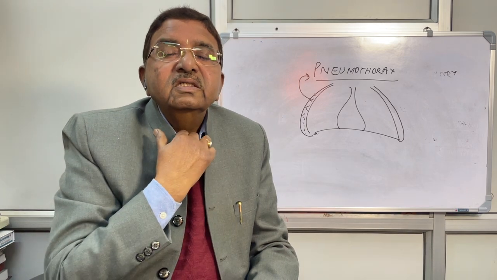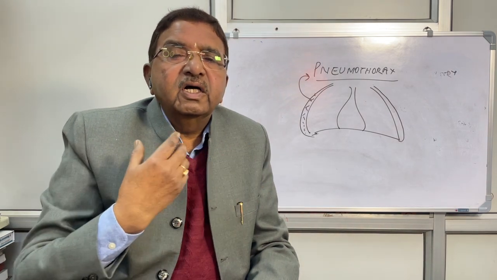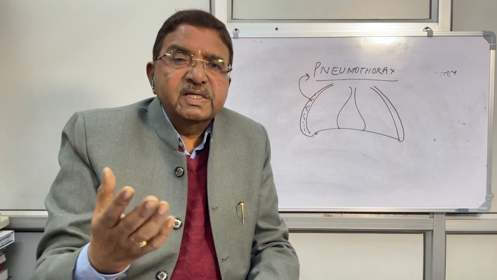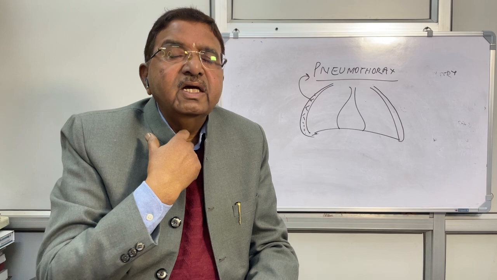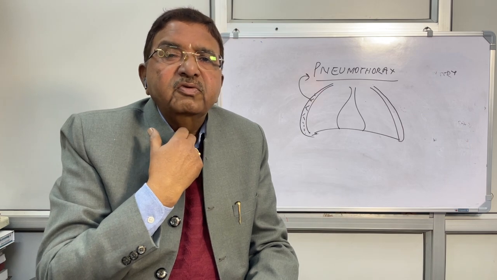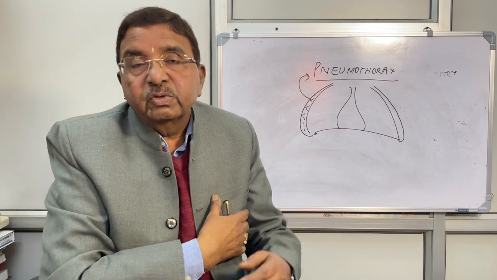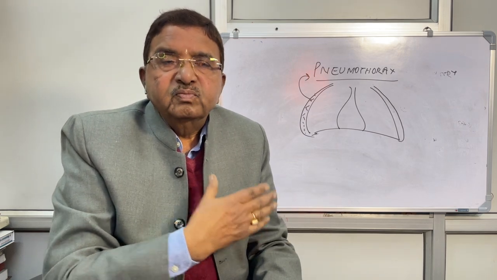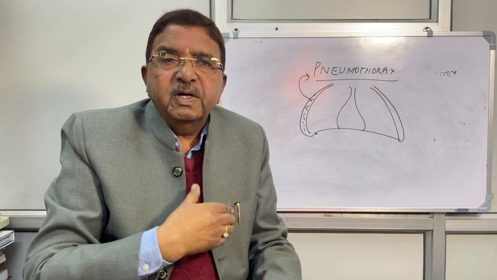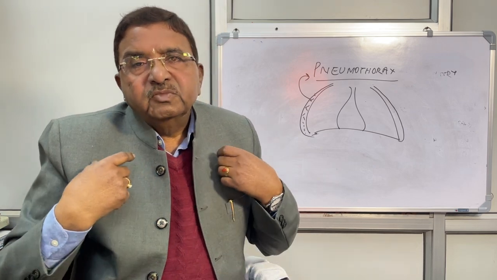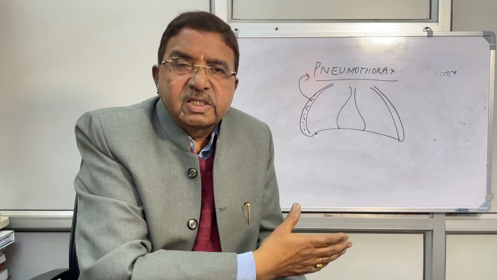Then the trachea may be shifted to the opposite side if the pneumothorax is massive. Usually the trachea is normally placed toward the right side, but when it is more on the right side, that means the pneumothorax is on the left side. Similarly, on palpation, you will find the apex beat of the heart pushed toward the lateral side.